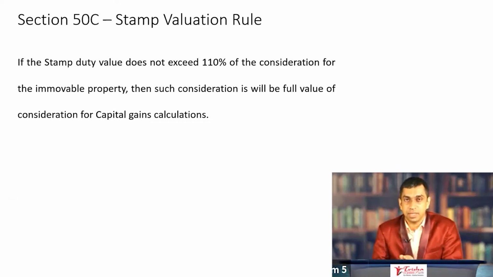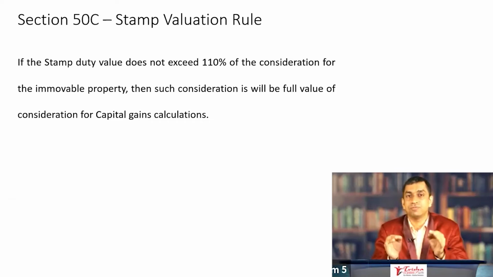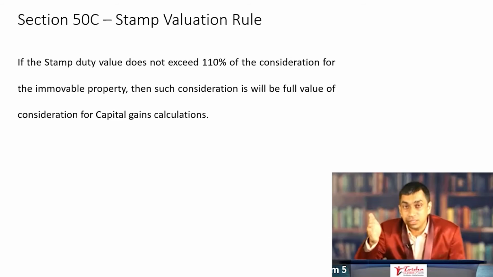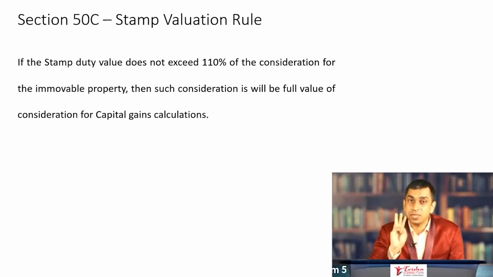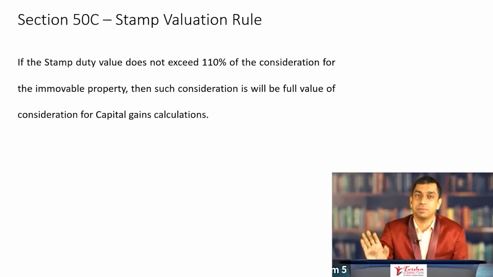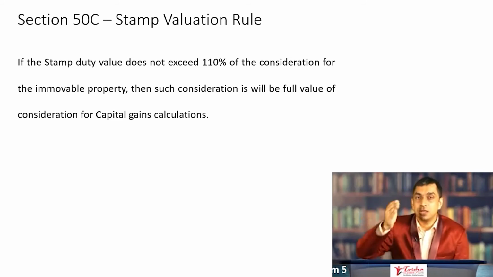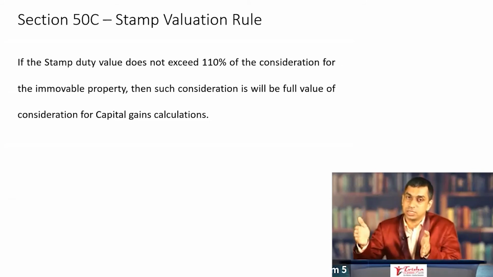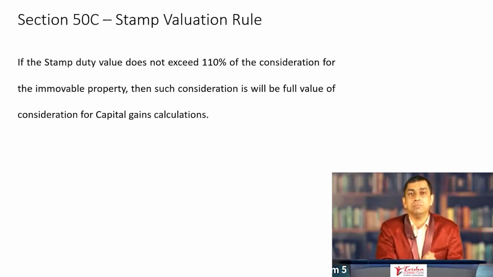In my example, if you are selling a residential house for 40 lakh rupees and the stamp duty value is 43 lakh rupees, it is more by 3 lakh, but 3 lakh by 40 lakh is 7.5%, which is less than 10%. So even if the stamp duty value is more than the actual consideration, the actual consideration is deemed to be the consideration for calculating capital gains.